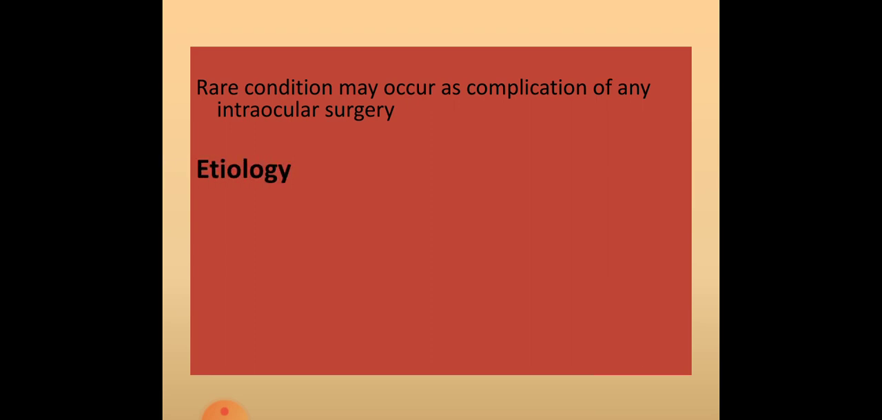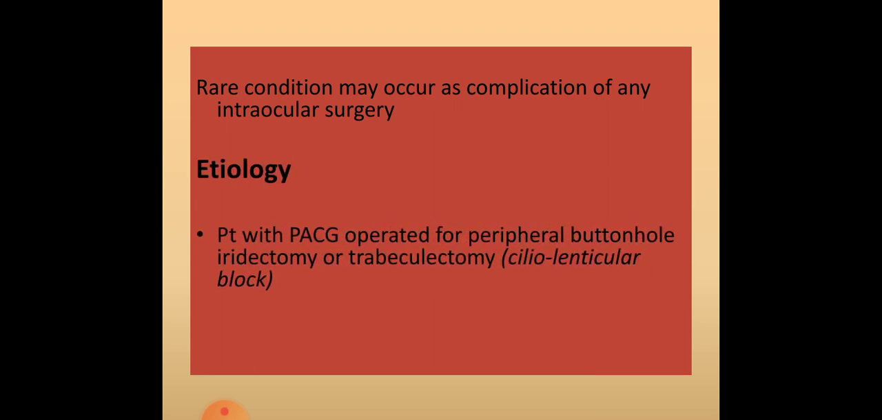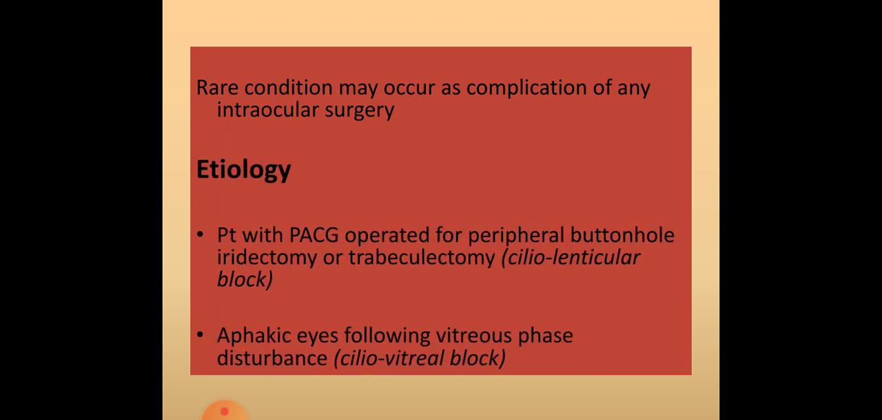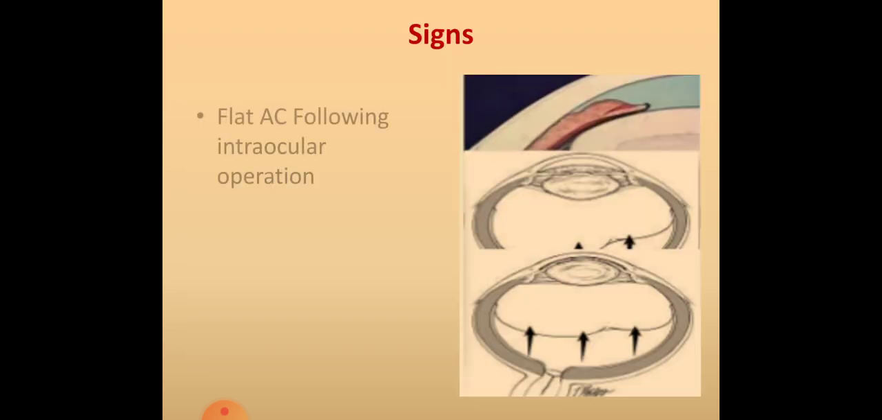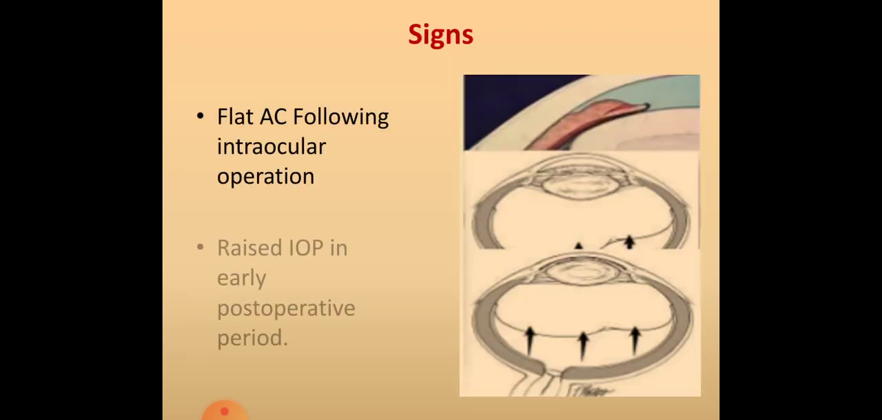Malignant glaucoma is aqueous misdirection syndrome. It is a rare condition and may occur as a complication of any intraocular surgery. Its etiology includes patients with PACG operated on with peripheral buttonhole iridectomy or trabeculotomy, and aphakic eyes following vitreous phase disturbance. Its signs include a flat anterior chamber following intraocular operation and raised intraocular pressure in the early postoperative period.